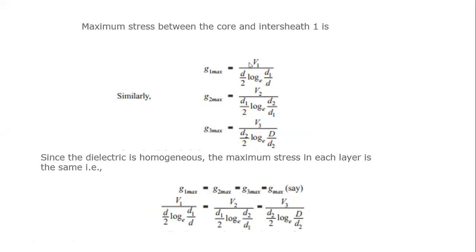Therefore G1 max is equal to V1 by (d by 2) log e (d1 by d), G2 max is equal to V2 by (d1 by 2) log e (d2 by d1), and G3 max is equal to V3 by (d2 by 2) log e (D by d2). These are the maximum stresses in the various dielectrics, G1 max, G2 max, and G3 max.